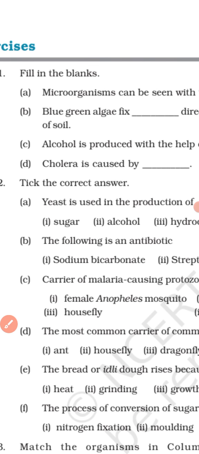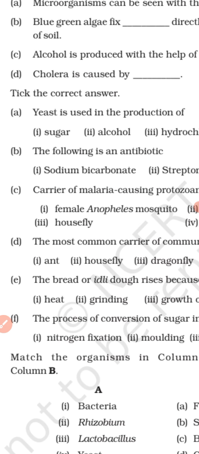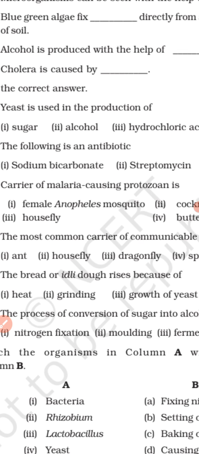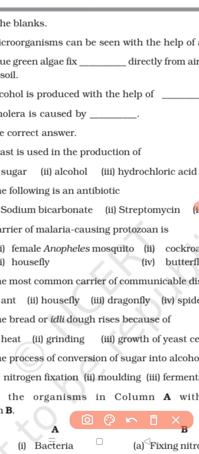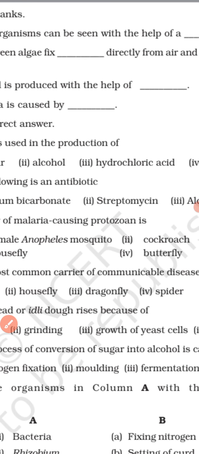Next, question number 2. Tick the correct answer. Four options are given for each of the sentences. You have to tick the correct option. First one, statement A: yeast is used in the production of sugar, alcohol, hydrochloric acid or oxygen. Which one should be the correct answer? So yeast is used in the production of what? Alcohol.